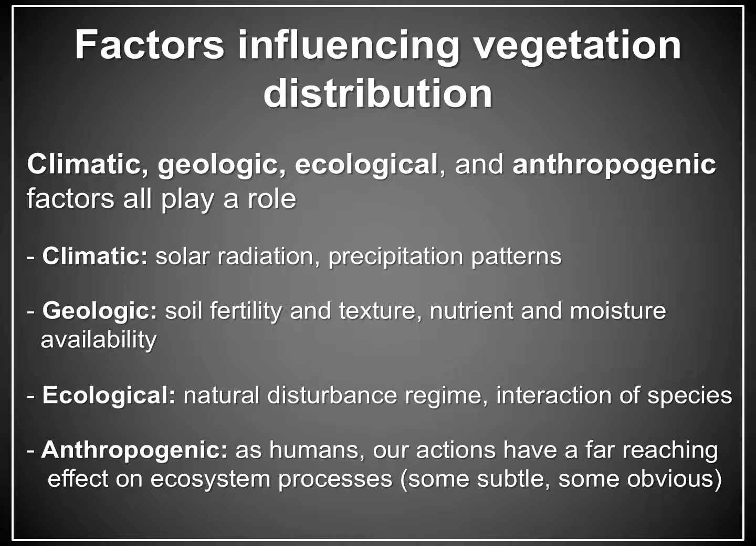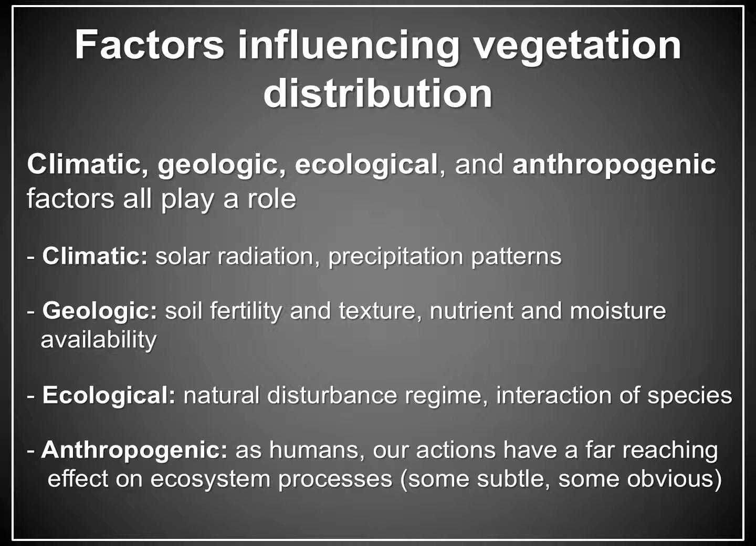Climate is included here with three other factors that influence the distribution of vegetation across the landscape. As mentioned earlier, climatic factors include the relative amount of solar radiation and precipitation an area receives. Geologic factors include the type and productivity of soil present as influenced by parent material, and the above climatic factors.